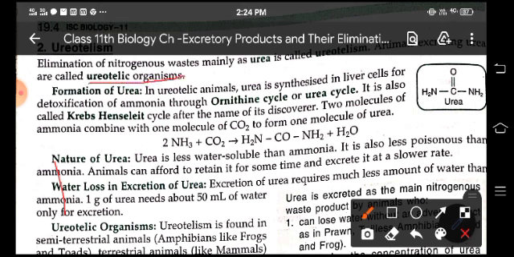Now ureotelic animals synthesize urea in liver cells for detoxification of ammonia through the ornithine cycle or the urea cycle. It is also called the Krebs-Henseleit cycle after the name of its discoverer. Now, two molecules of ammonia combine with carbon dioxide and give one molecule of urea and water.